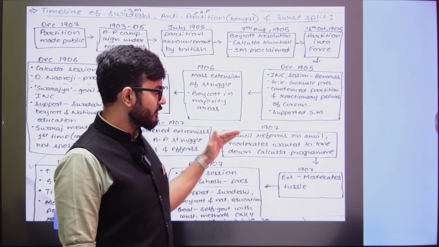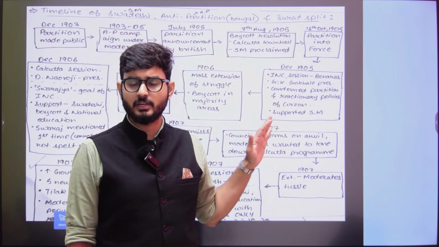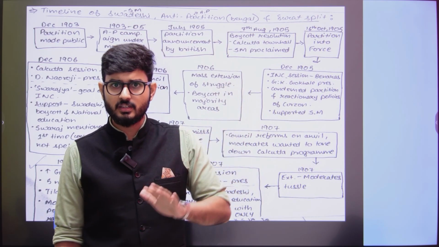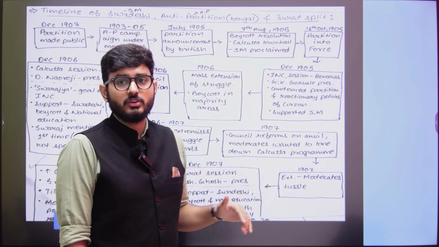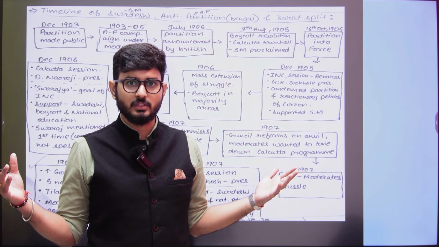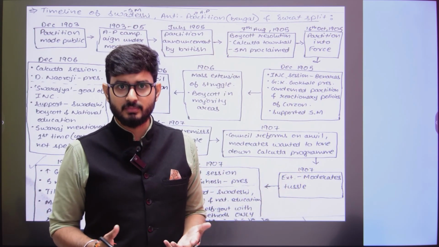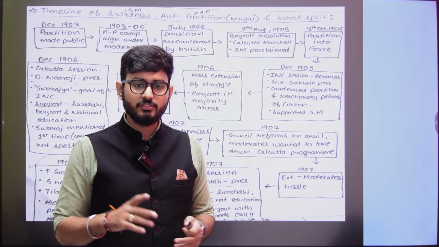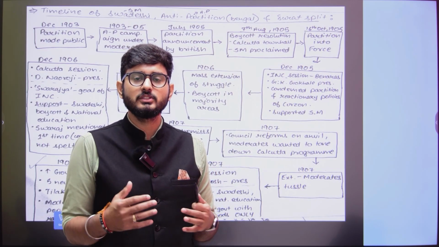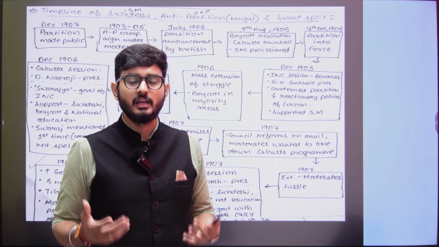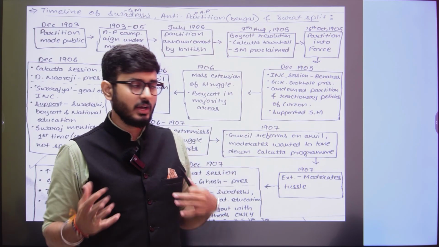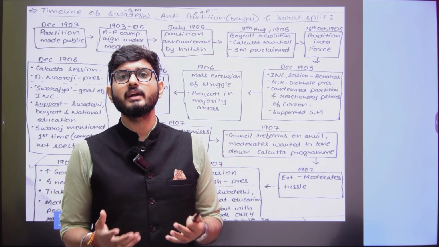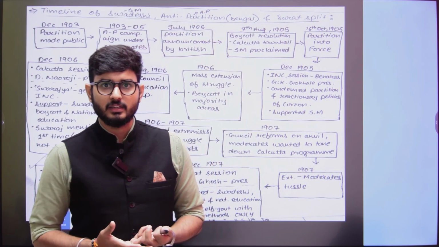So when the Britishers said that we are bringing the reforms, at that point of time the moderates were like, oh, we are getting our reforms, so why continue the Swadeshi and boycott movement? Because the moderates had the idea that if we are doing a movement, that movement is to attain a certain objective, and our objective was reform. Now when we are getting that reform, why continue with the movement?